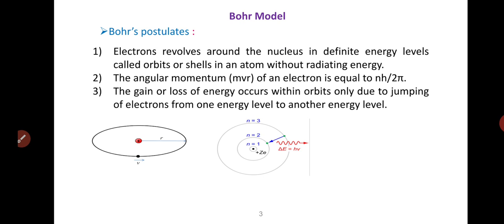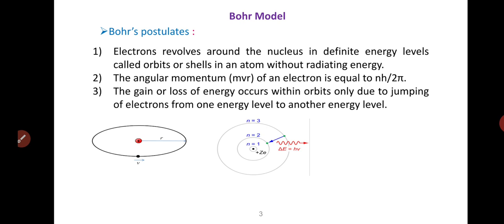According to Bohr atomic model, a small positively charged nucleus is surrounded by revolving negatively charged electrons in fixed orbits. He concluded that an electron will have more energy if it is located away from the nucleus, whereas the electron will have less energy if it is located near the nucleus.